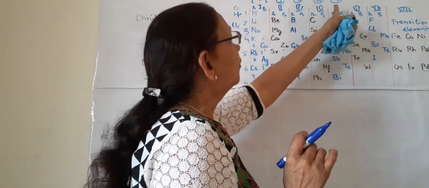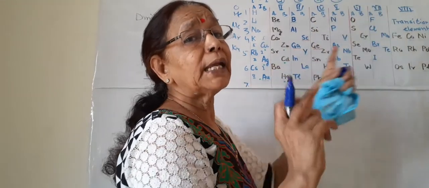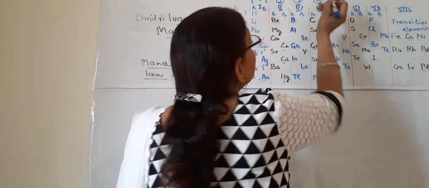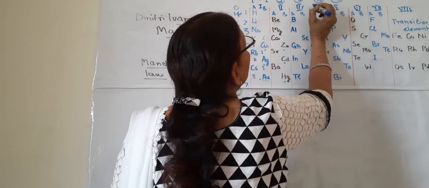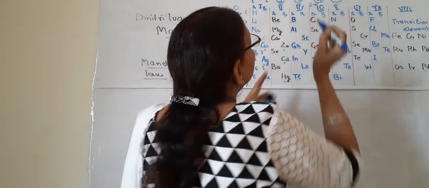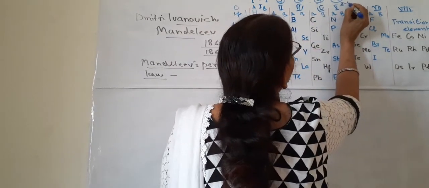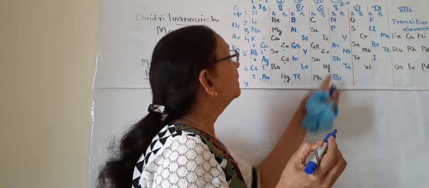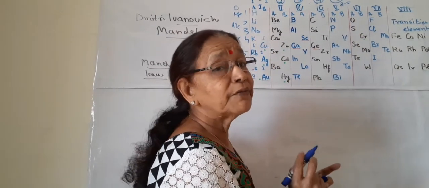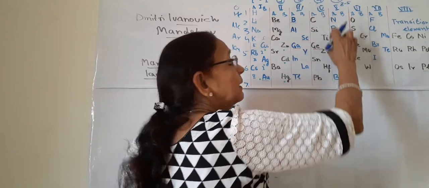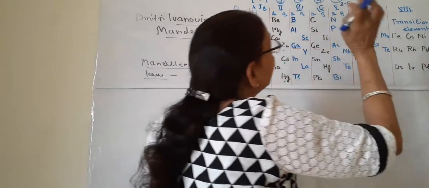Because after 4 we subtract 8 minus 5. This is the fifth group, so the valency will be 8 minus 5. That is, all the elements will have valency 3: nitrogen, phosphorus, 3 valency.